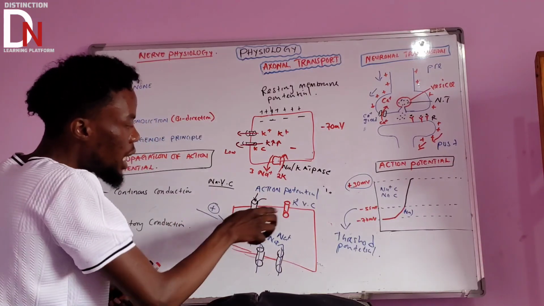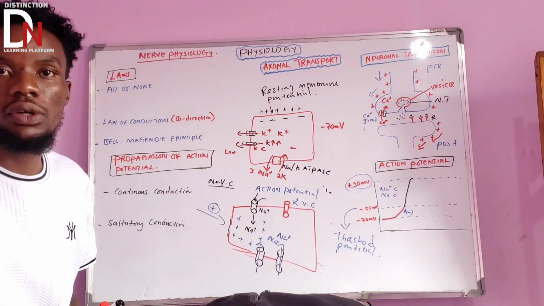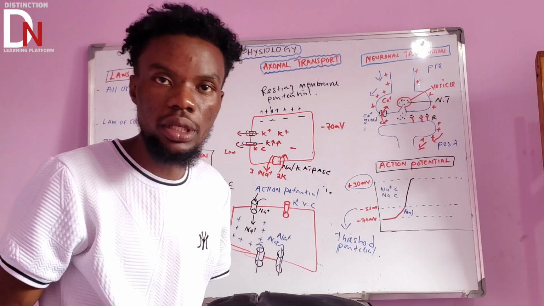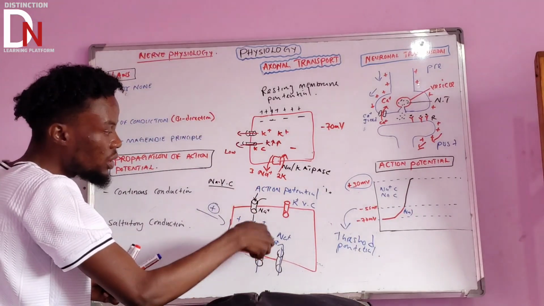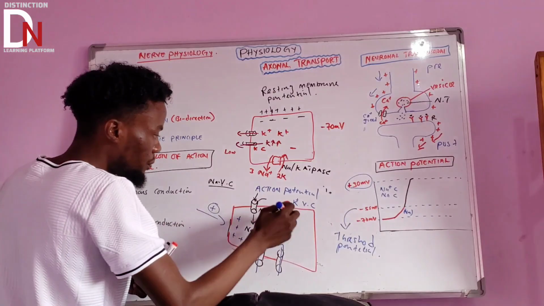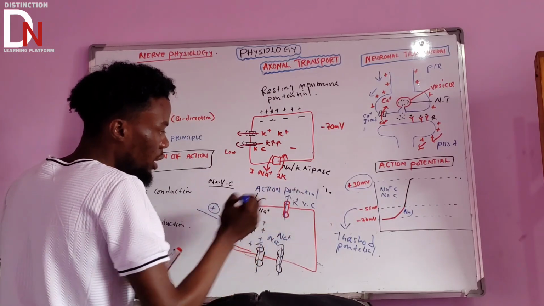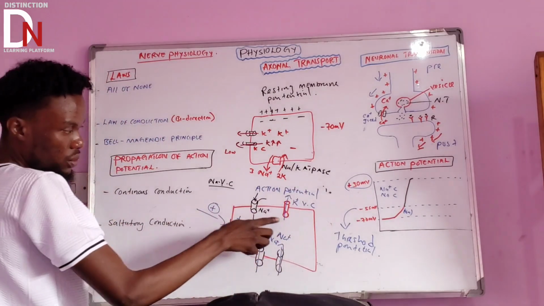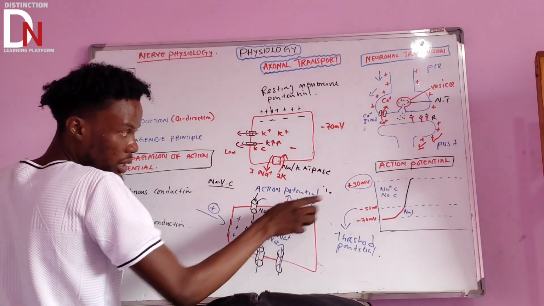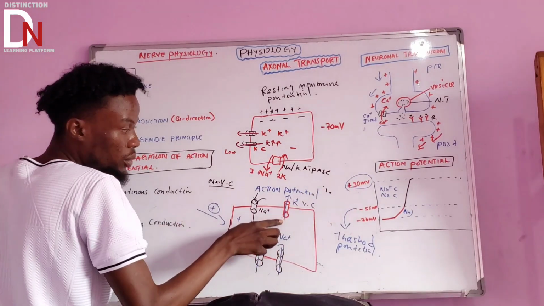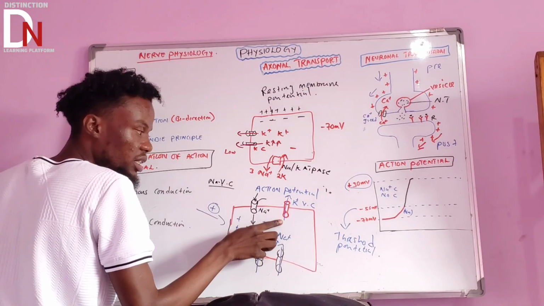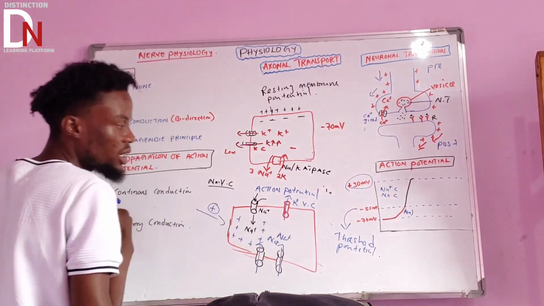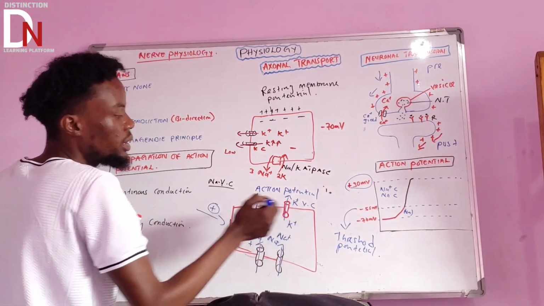If these potassium voltage gated channels are opened, potassium will start leaving the cell, not going into the cell, but leaving the cell.